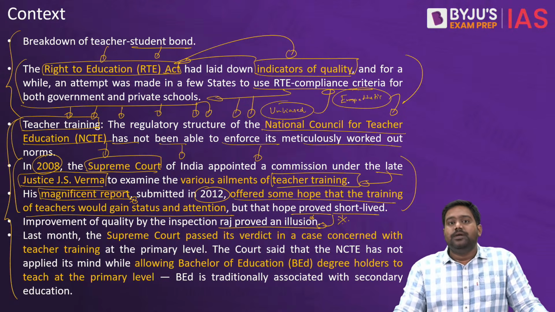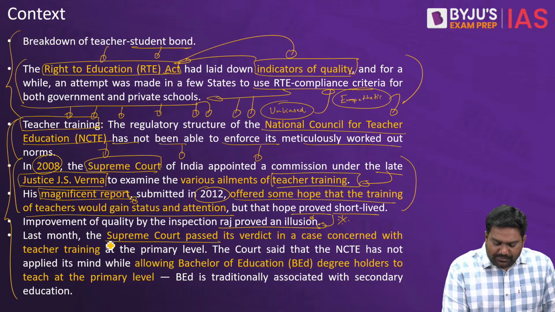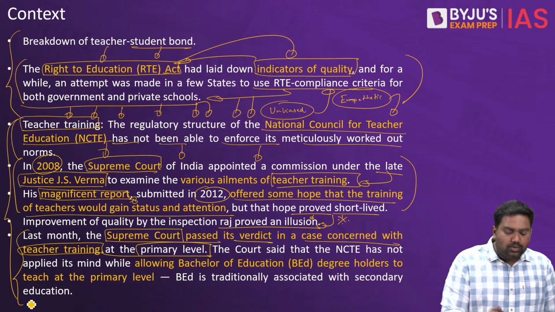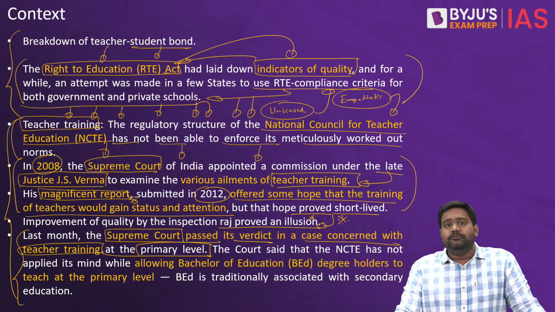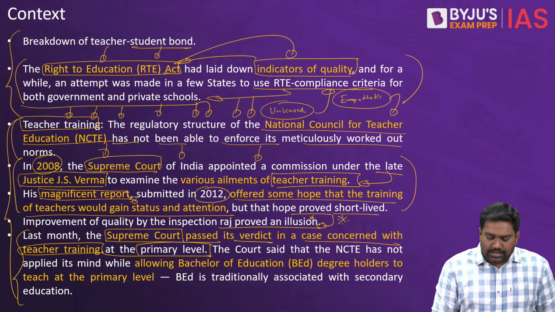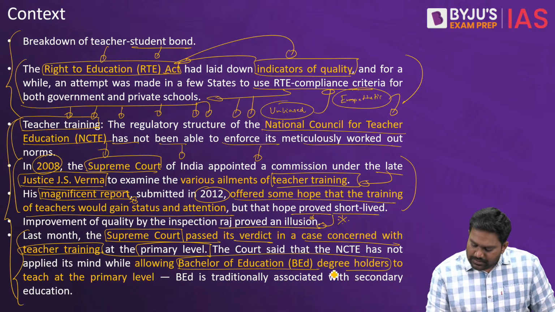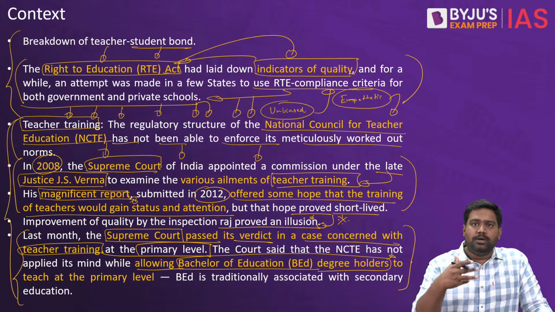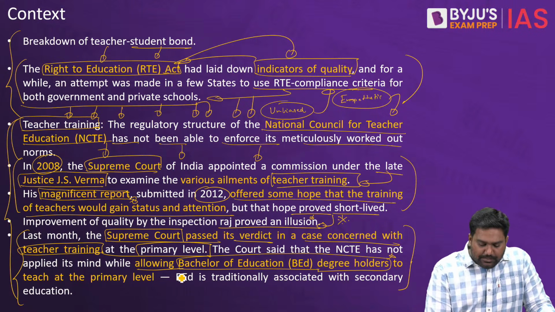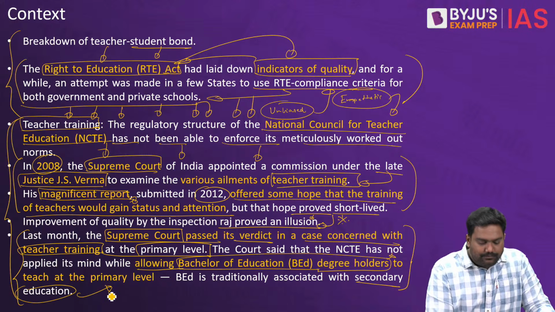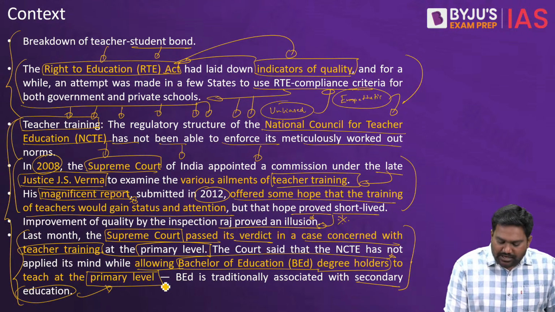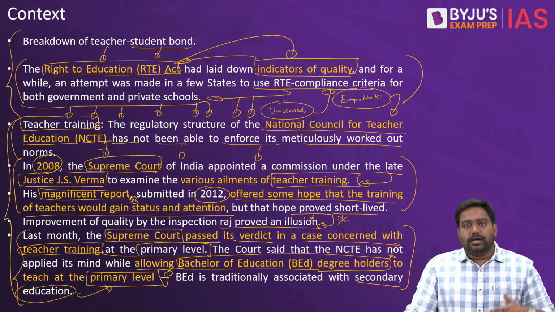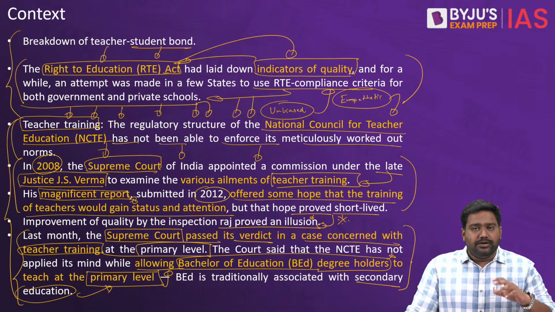Recently, the Supreme Court was looking at a similar case where the quality of teacher training at primary level was under question. Here, the Supreme Court observed that most states have made a practice of appointing B.Ed degree holders for teaching primary students. Usually B.Ed holders, who hold a Bachelor of Education, right? They are mainly for secondary classes, secondary education. But for primary level schools, for teaching primary level kids, you need a different set of ethical code and professional training, right? You need a different set of teachers.